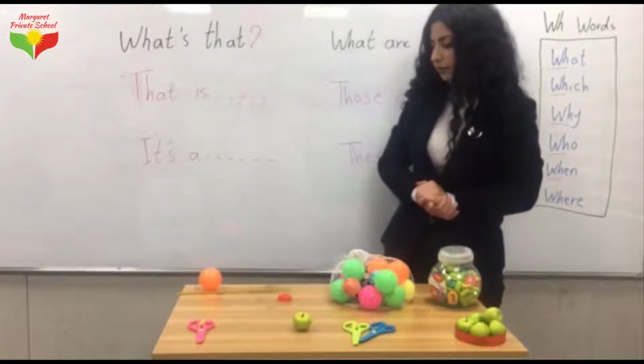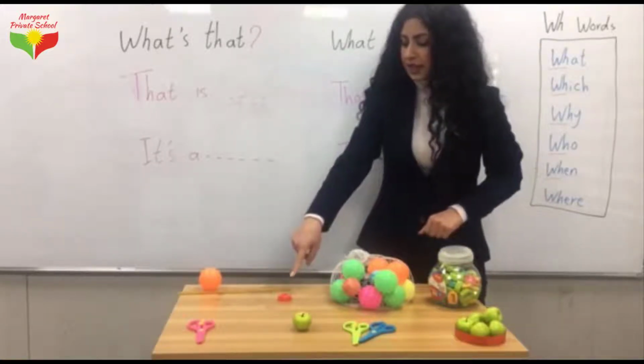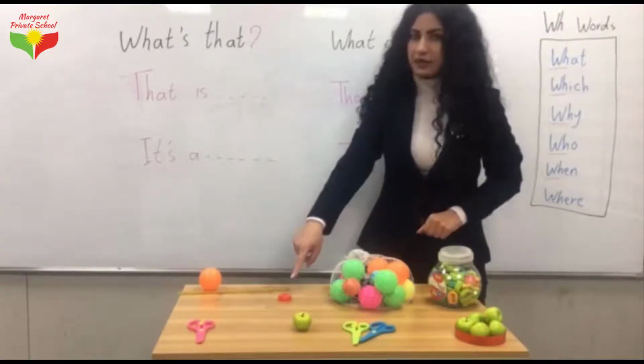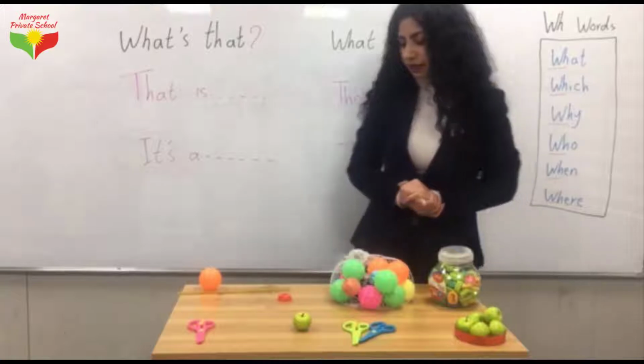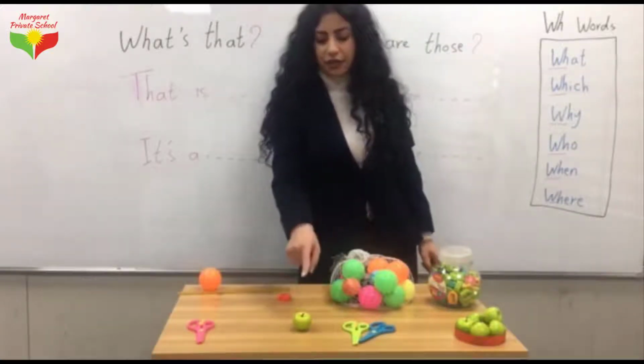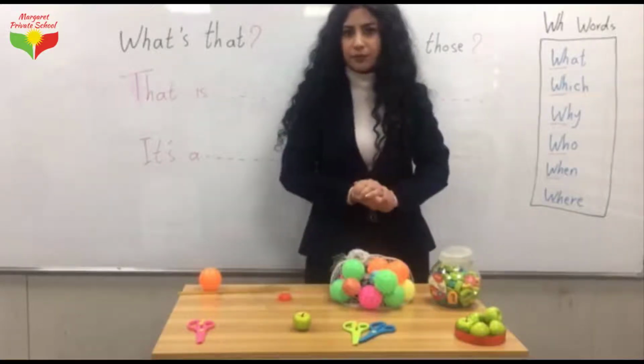Okay, another example. What's that? It's a pencil sharpener. We can also say that's a pencil sharpener. Okay, another one. What's that? We can say that's an apple. We can also say it's an apple.